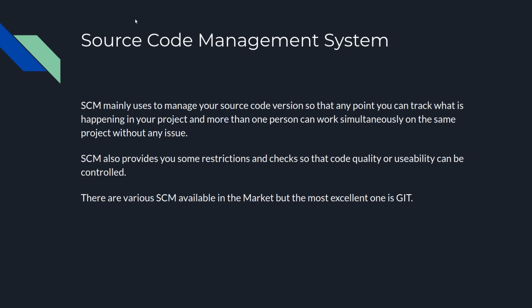These are the versions, 7, 8, 9, for any Android version. So as per the definition, it is mainly used to manage your source code and your code versions, so that at any point you can track what is happening in your project. Like at version 7, what happened, at version 8, what happened. So at different versions, you can see where you are right now.